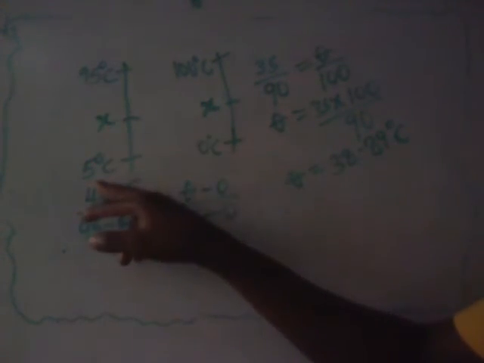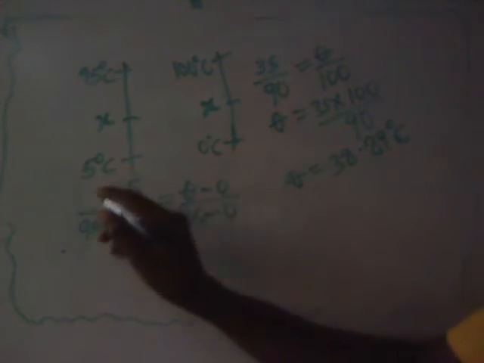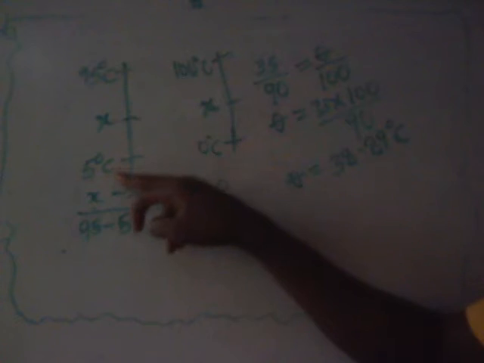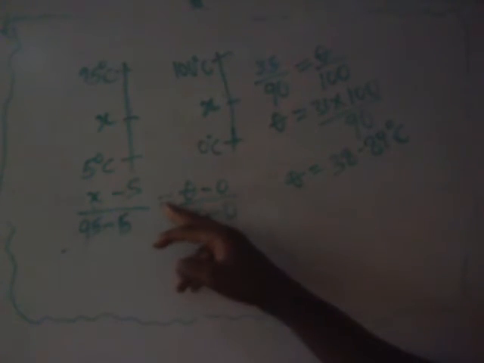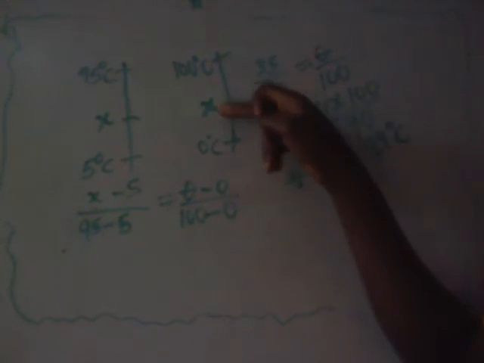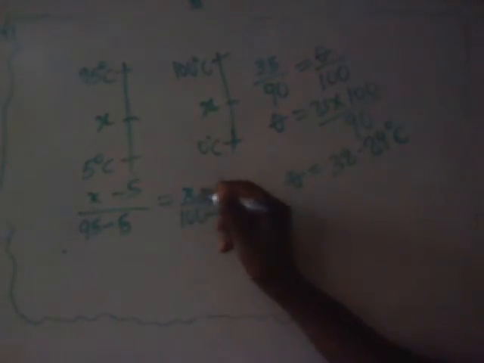Are we together? X, X. So let's follow the same pattern. Medium minus bottom, that's X minus 5, over top minus bottom, 95 minus 5. Equals the correct temperature, medium minus bottom, that is X minus 0, over 100 minus 0.